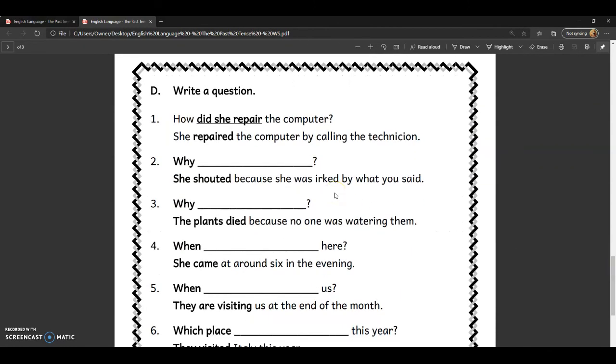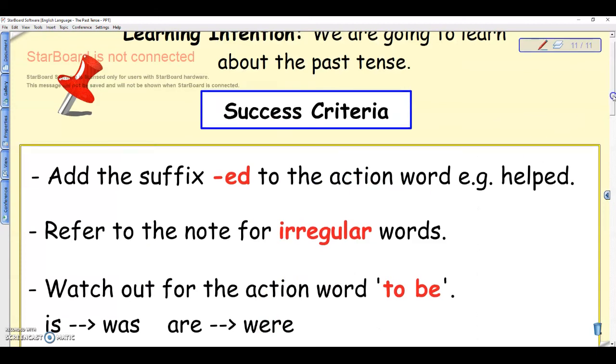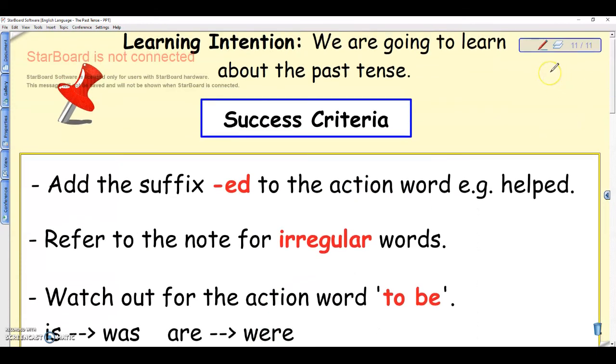Alright, so that was the lesson, my lesson for today. If you have any difficulties, make sure you talk to me, you try and communicate with me through Teams. I could answer you back anytime. Alright, so please make sure you refer back to me. Always refer to the lesson, that's really important. Make sure to watch the lesson first and then you go for the worksheet. Okay, any questions, make sure you ask me.